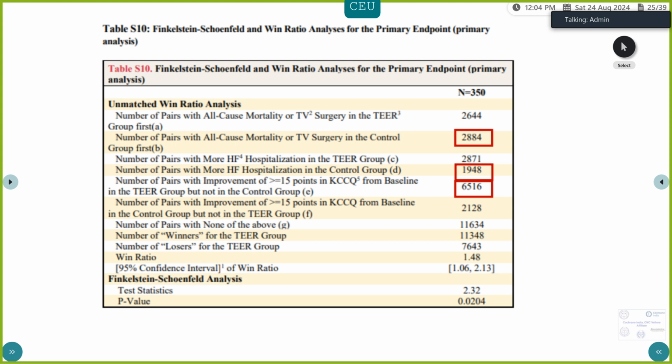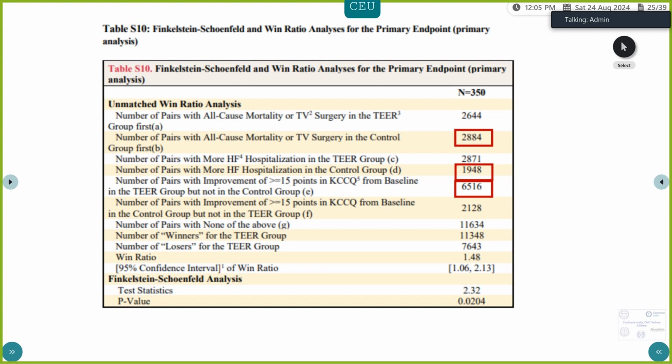So the number of pairs with all-cause mortality or tricuspid valve surgery in the control group was 2,884. That means this is a loss for the control group, or a win for the procedure group. They have not mentioned the ties. Coming to the second, the number of pairs with more heart failure hospitalization in the control group is 1,948.